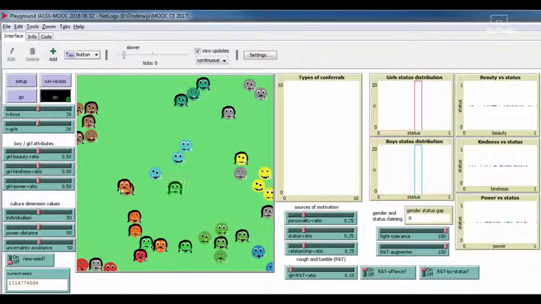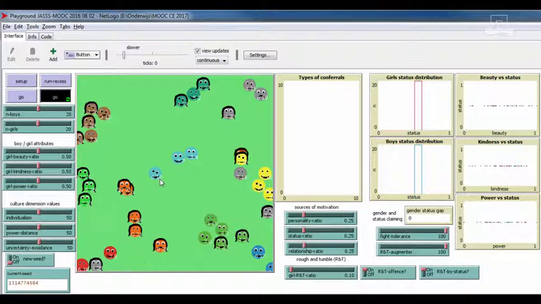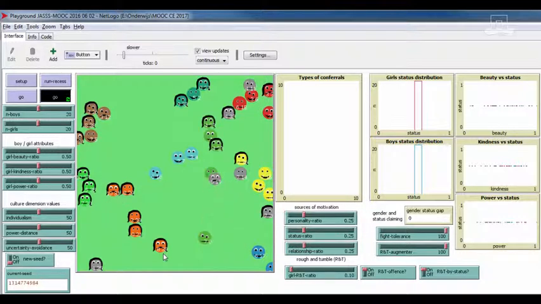The beauty of a child, like here, girl 31 is beautiful, she has beautiful eyes. Boy 16 is not beautiful, he has ugly eyes. The beauty determines how attractive they are. The kindness, boy 16 is a kind boy. Here we have girl 38, unkind girl, you see it in the mouth. Kindness determines whether they will tolerate getting smaller status than they are worth, whether they will have a tendency to become angry. And power determines whether, if they have to fight or start a fight, they are likely to win.